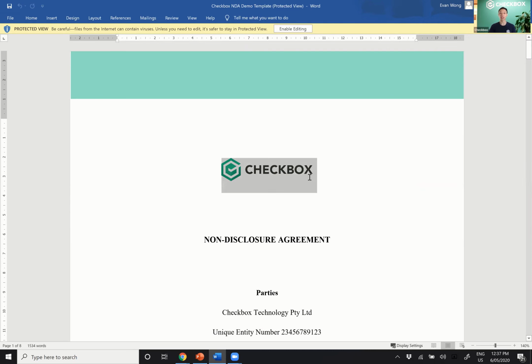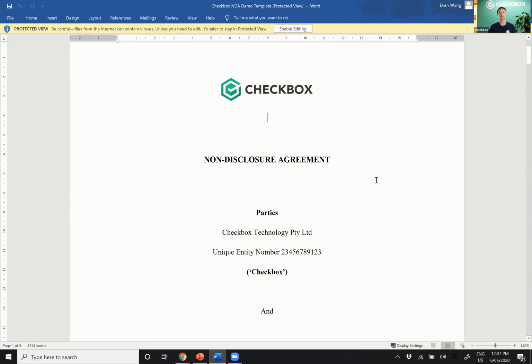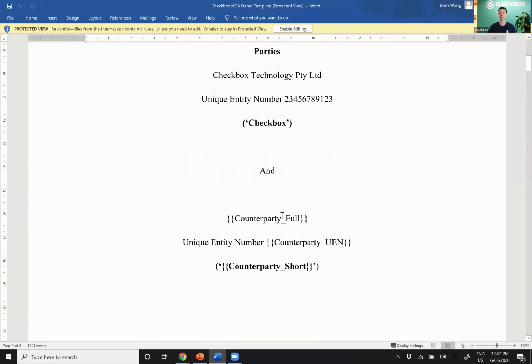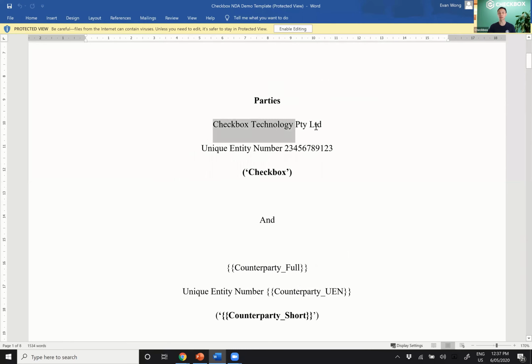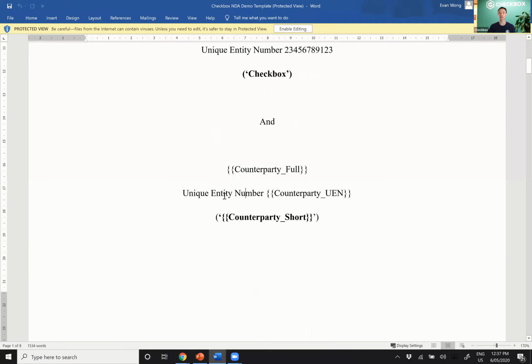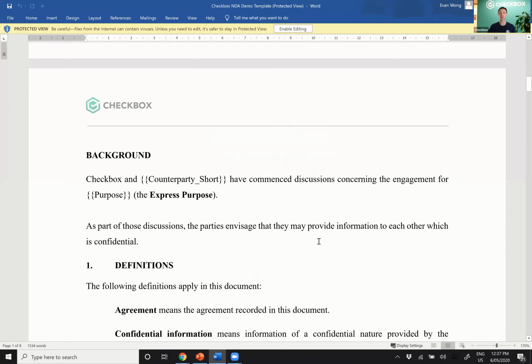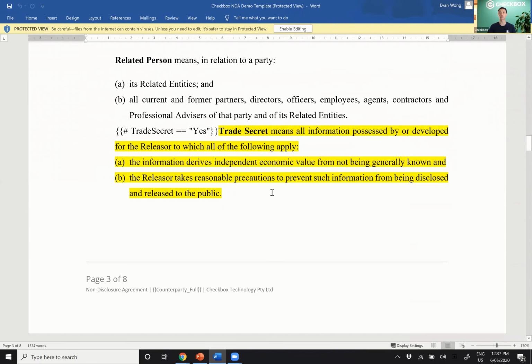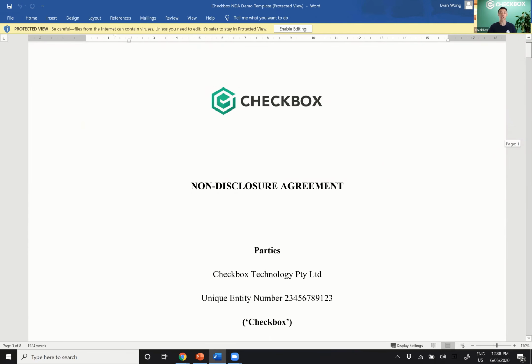So it's really important to understand, when we're automating, what do we want to actually automate? Well, I know that I want to automate, say, the counterparty's name. Now we're going to pretend that we're automating Checkbox's NDA. But we don't know who the counterparty is. We don't know what their unique entity number is, or their ABN if you're from Australia. We don't know what the purpose of the NDA is. We don't know whether certain clauses like trade secrets must be included as well. And so we need to reverse engineer a lot of those, what we call variables, into a questionnaire. All right, so this is what we're going to do.